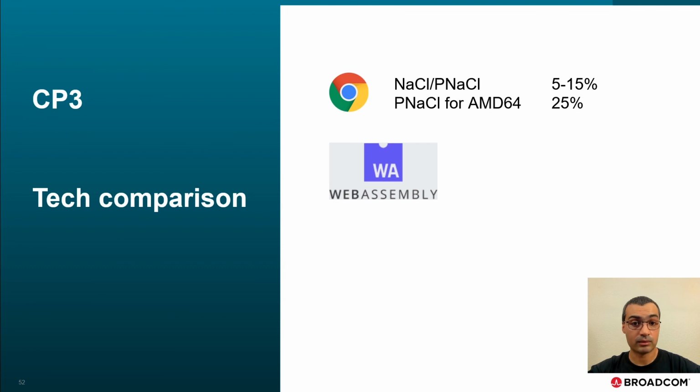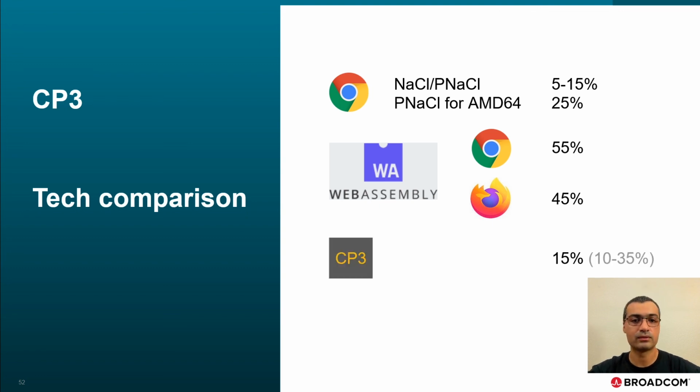WebAssembly's performance depends on the browser implementation, and research shows that on average it runs with an overhead of 55% in Chrome and 45% in Firefox, but with a worst case exceeding twice the native execution time, which means an overhead of 100%. CP3's unscientifically observed performance ranges from 10 to 35% overhead, with an average of 15%, making it a fairly competitive solution. But aside from the performance aspect, an important factor for the adoption was the fact that the hosting library is very small compared to, say, something that dynamically generates code at runtime.